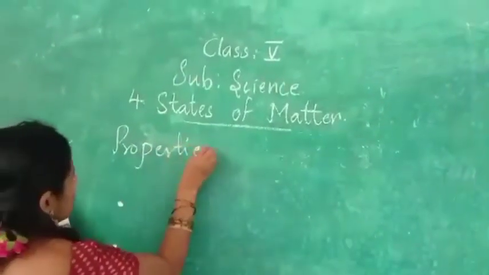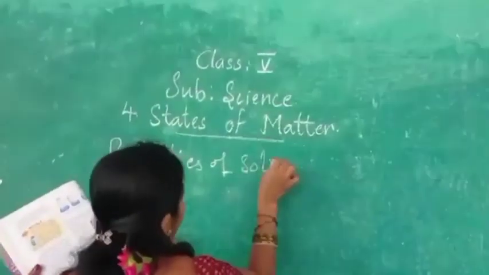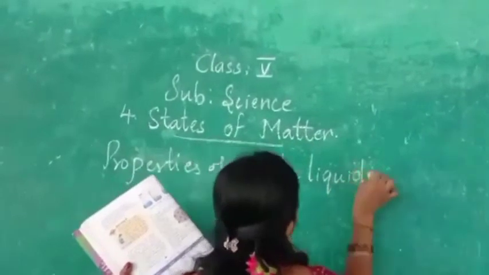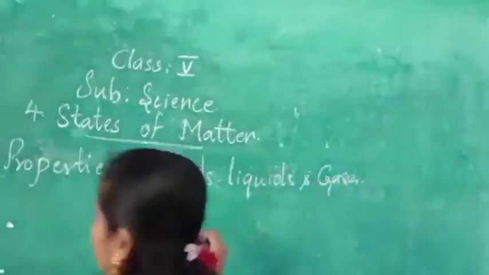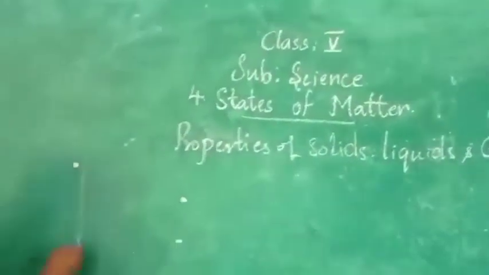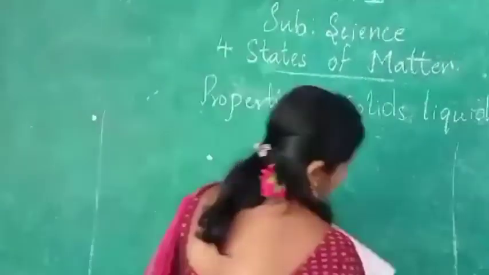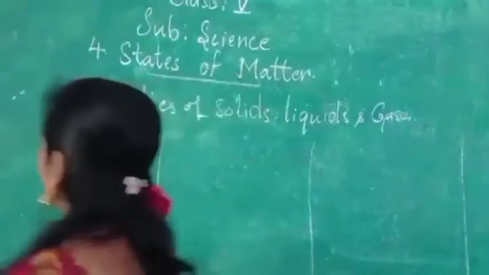Properties of solids, liquids, and gases. So what are the properties we see here? Okay, property.